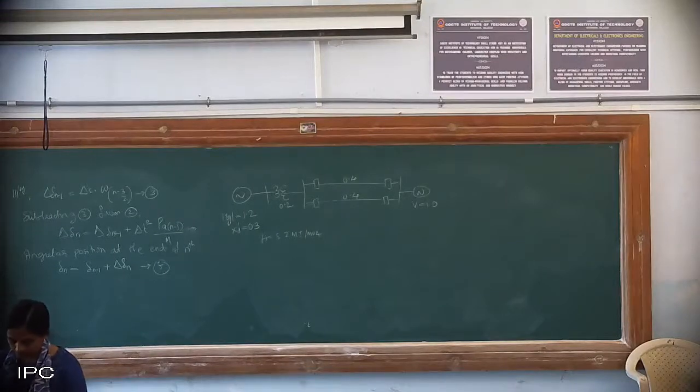Determine the following using point by point method.